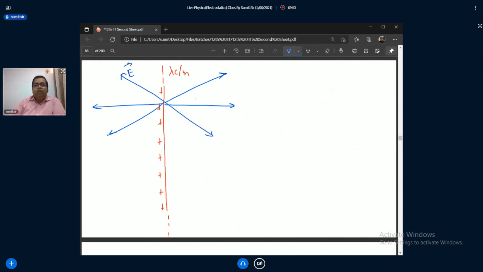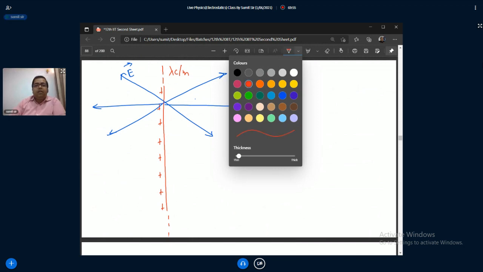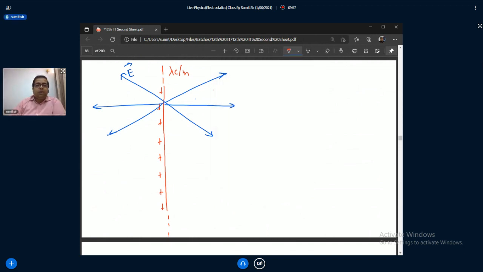So if you make the equipotential surface, it would be cylindrical. Are you getting this?